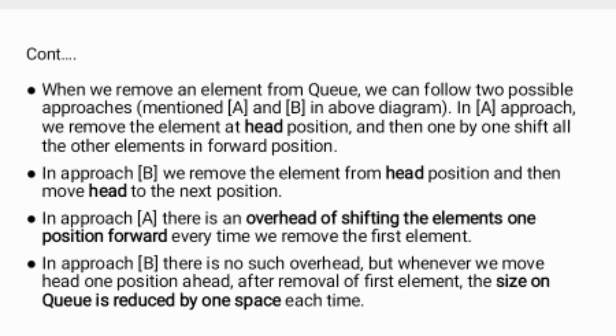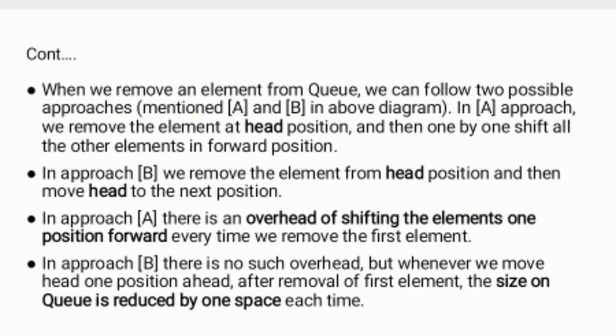In approach B, there is no such overhead, but whenever we move head one position after removing the first element, the size of the queue is reduced by one space each time.